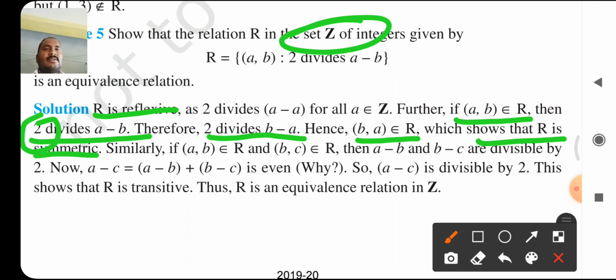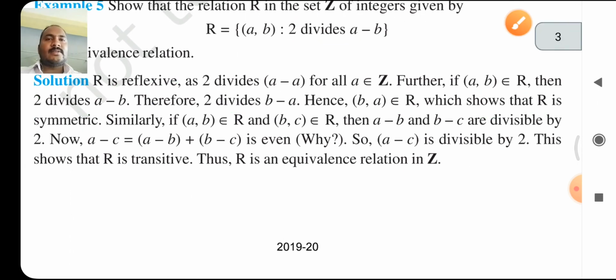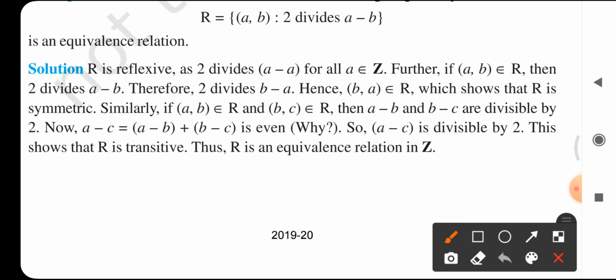My dear students, we prove this by using particular values of a and b. These values belong to Z. Then after simplification, we get one number, and that number satisfies the condition that 2 divides a minus b. Next, similarly, we prove R is transitive.